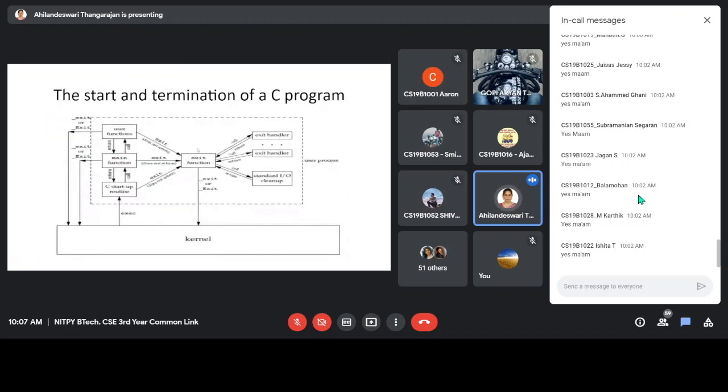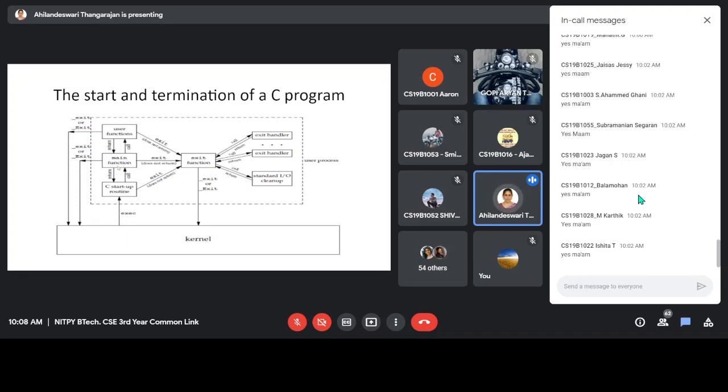Here is the pictorial representation. When you want to execute your main program, the kernel executes the exec system call to execute your program. First the kernel calls the startup routine. It will perform the initialization, collecting the command line arguments and environment variables for this program from the kernel. Then it invokes the main program.